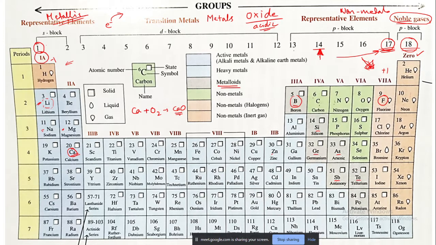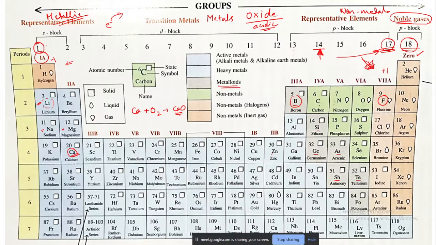Basic oxide means what? It will react with water to form a base. You know that it will form calcium hydroxide. Calcium hydroxide is basic in nature, alkaline in nature. So whichever forms this kind of basic oxide, they are metals.